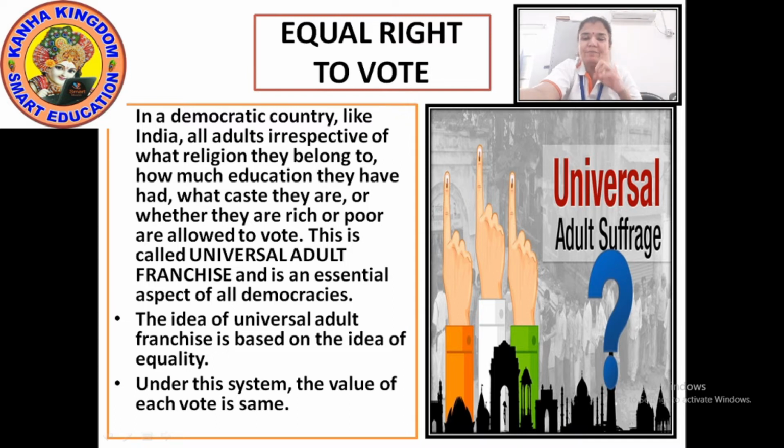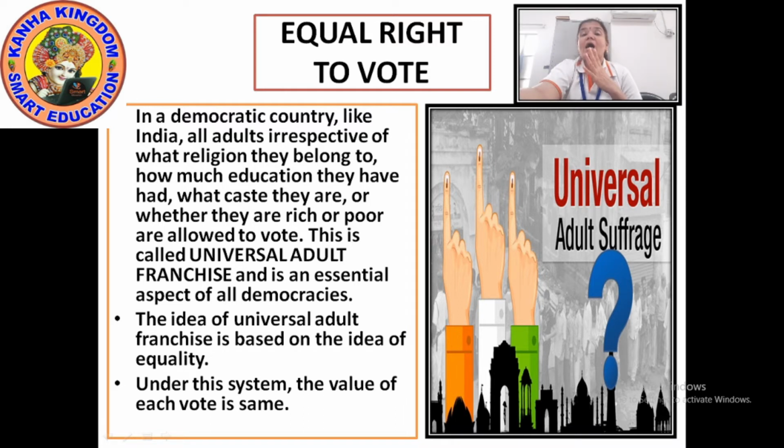Only one category matters, your age. So this is called universal adult franchise, and it is an essential aspect of all democracies. Each and every person of the country will have the right to vote. No person will be judged by race, class, caste, religion or education to vote.